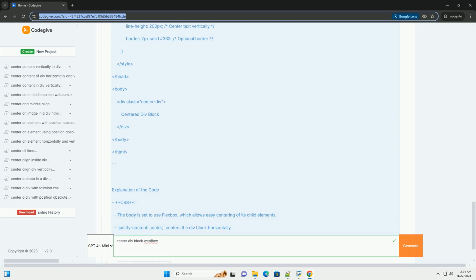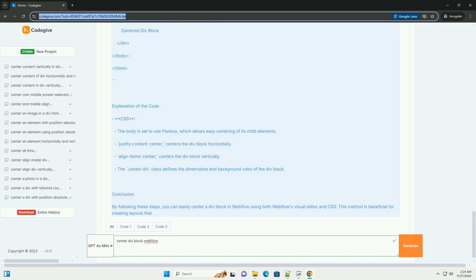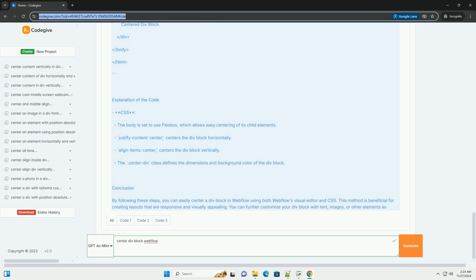Step 2: add a div block. 1. From the left sidebar, drag a div block onto the canvas. 2. You can rename this div block by selecting it and changing the name in the settings panel on the right.